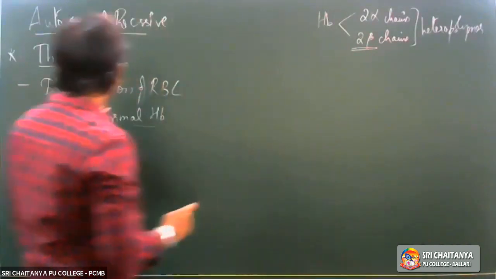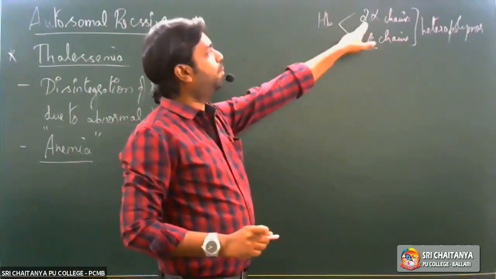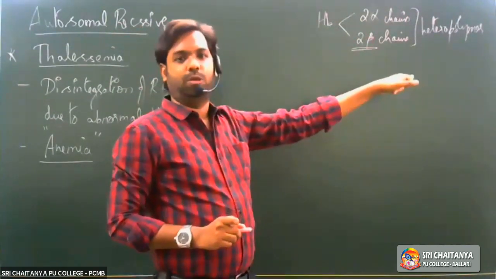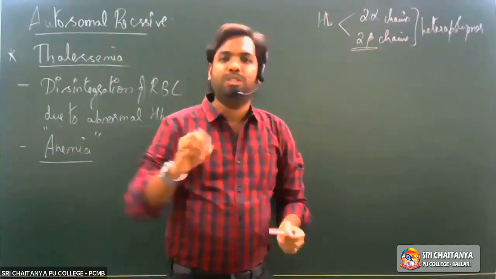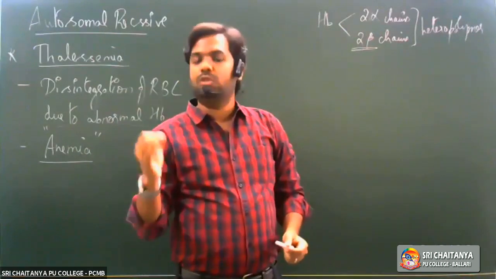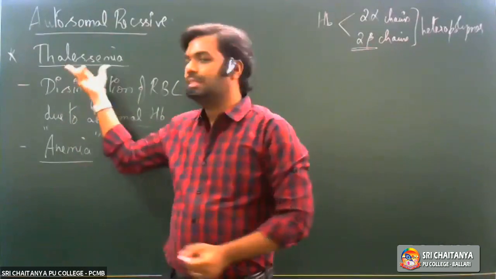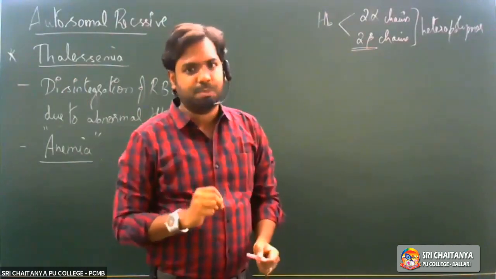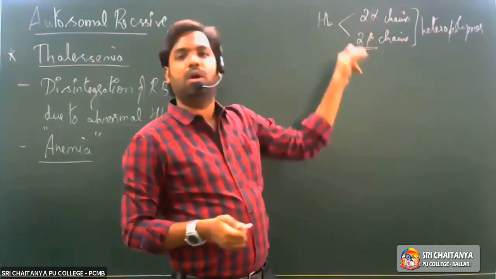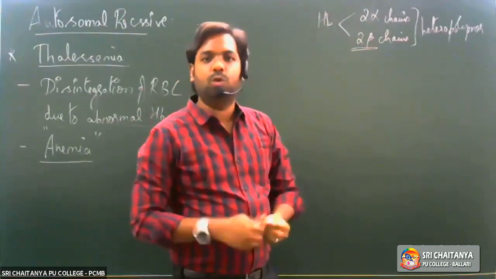But here, in case of thalassemia, the problem could be because of two different reasons. It could be problems in alpha chain synthesis, or it could be problems in the beta chain synthesis also, right? Based on which type of chain, whether the alpha chain or beta chain, is being affected, we classify thalassemia into two different categories.